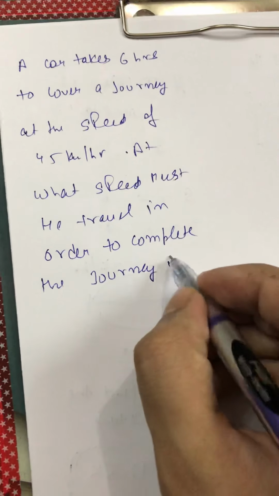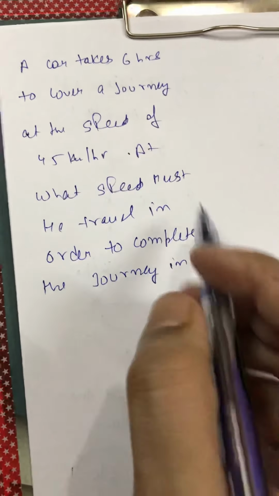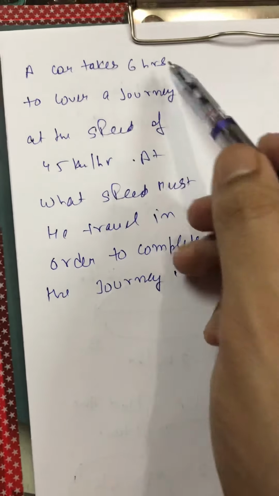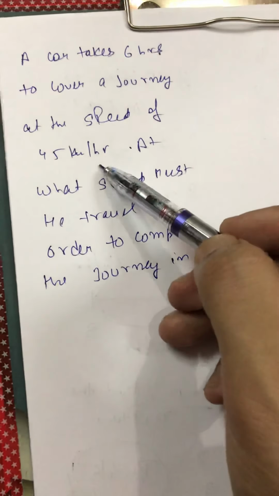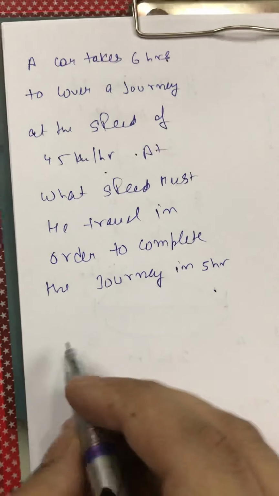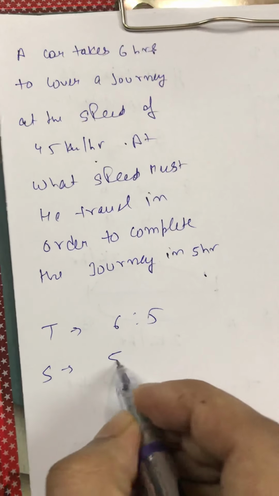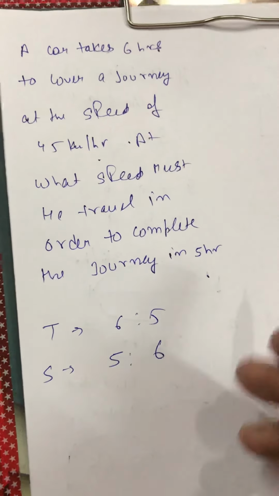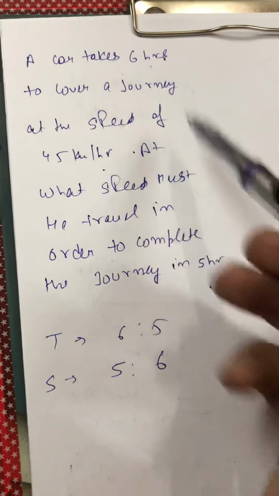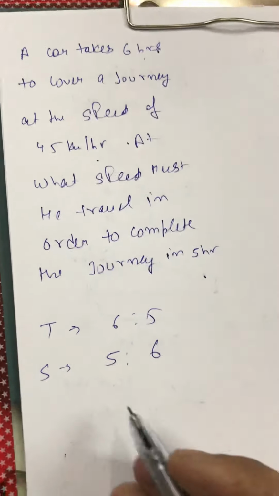In 5 hours, right? Here again the distance is same, but time ratio is given and one speed is given, one I need to find. So time ratio is what? 6:5. So speed ratio will be what? 5:6. Yes. When the time is 6, speed is 5.